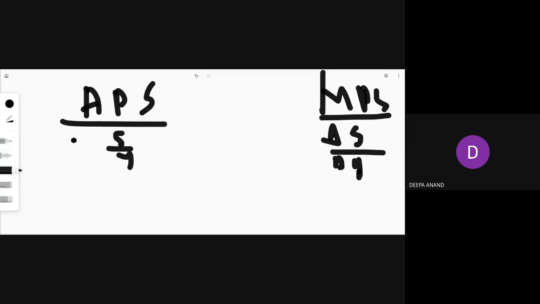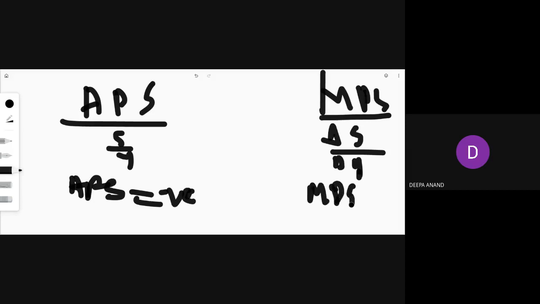Then, the values are also different. How can the values be different? APS can be less than 0, or negative, when there is dissaving. But MPS cannot be negative. Why? In the case of APS, autonomous consumption is applicable. Without income, you consume something, and that will come under APS.